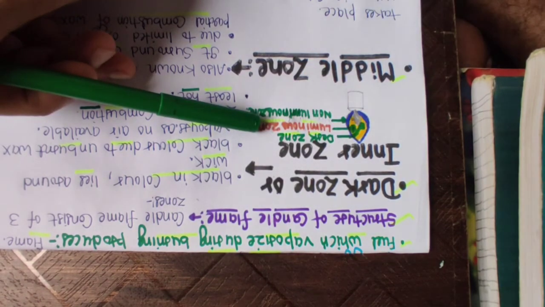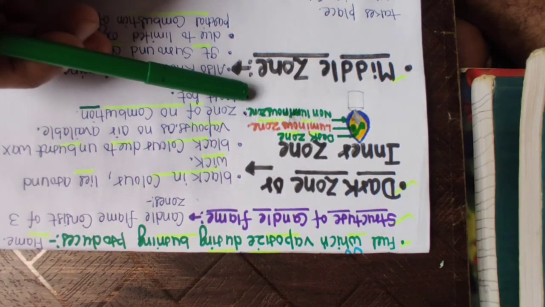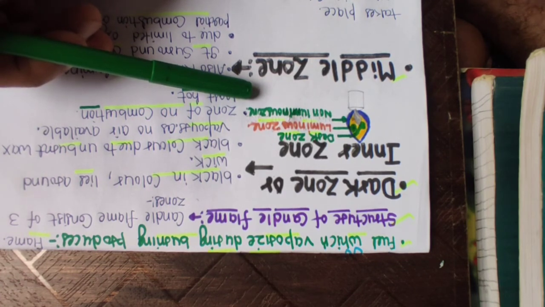This zone has yellow color, and it is the zone of partial combustion because of the limited oxygen supply, and it has moderate temperature. The last and third zone is the non-luminous zone. This zone is blue in color. It is the zone of full combustion, and it also has the highest temperature among all three zones. So students, with this we have covered the structure of the candle flame.